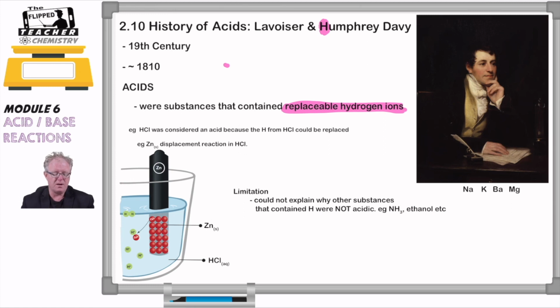So even though Humphrey Davy's definition can be used for hydrochloric acid, sulfuric acid, carbonic acid, phosphoric acid, hydrofluoric acid, all those sort of ones, they do have hydrogen in it, but it can't explain why some substances that have hydrogen are not acidic. To learn more about this next movement, we've got to, of course, get to the next video where we look at the next person in our series. So I'll see you then.